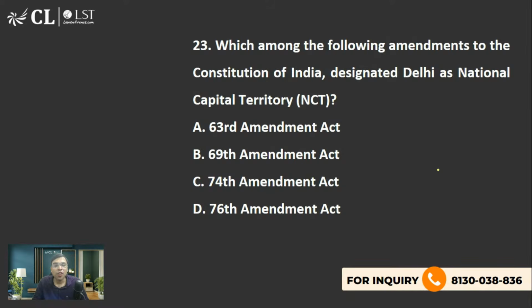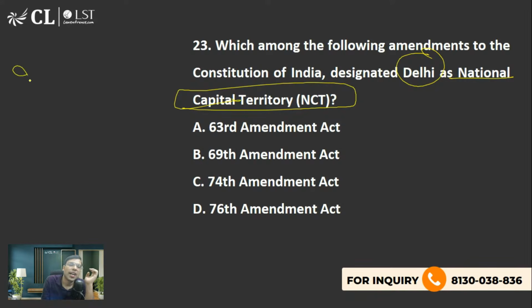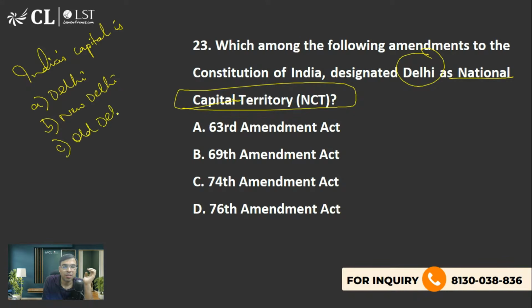The next is, which among the following amendments to the constitution designated Delhi as NCT, National Capital Territory? Let me ask one question. India's capital is, first option Delhi, second option New Delhi, third option Old Delhi, fourth option none of the above. Let's see what you answer.